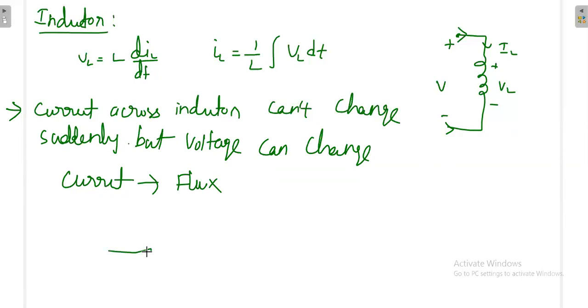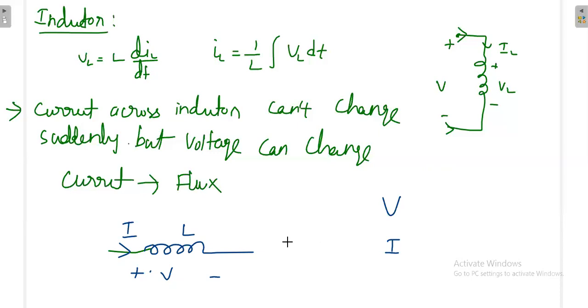Okay, then if you have an inductor, you are applying voltage, then you are applying the current. Current is there, voltage is there, inductance value L is there. Now which one do you apply first? As per this concept, you cannot suddenly apply the current. So which one do you apply first? You will apply the voltage first. Then slowly it will develop some current, then based on that it will produce the flux.